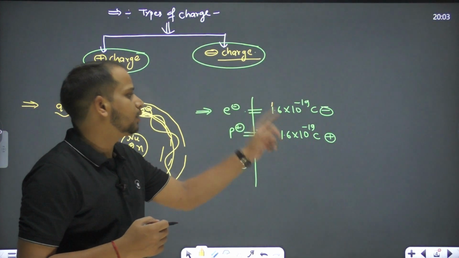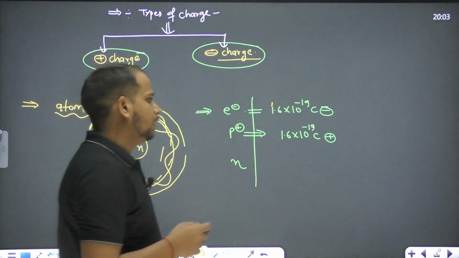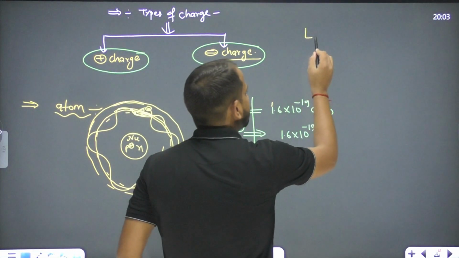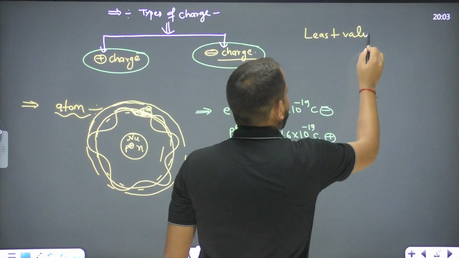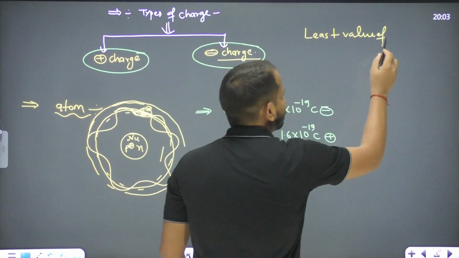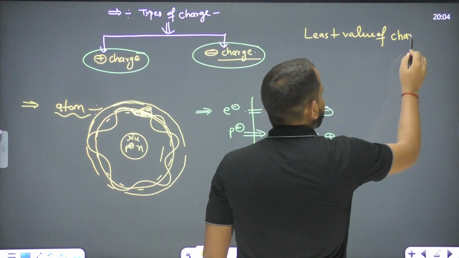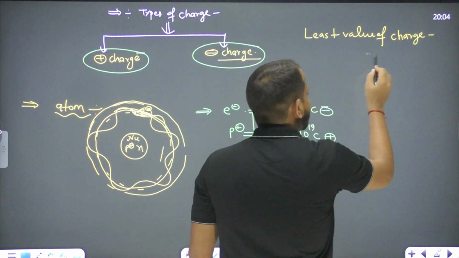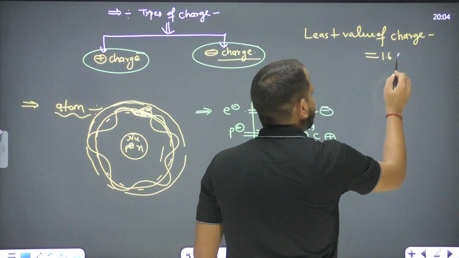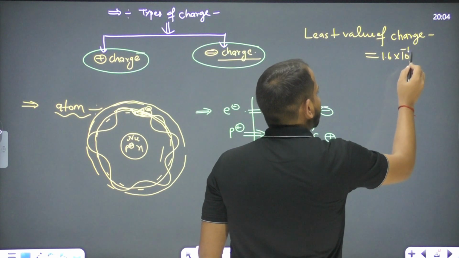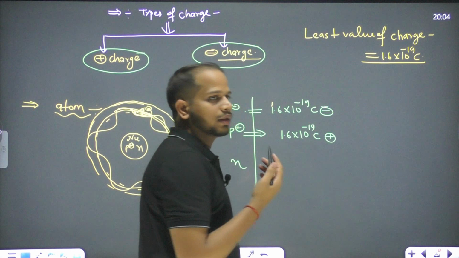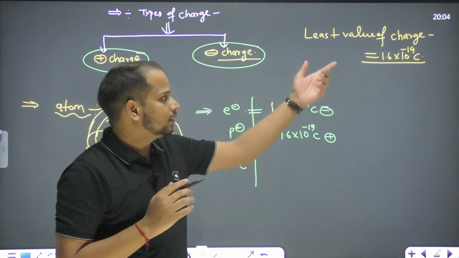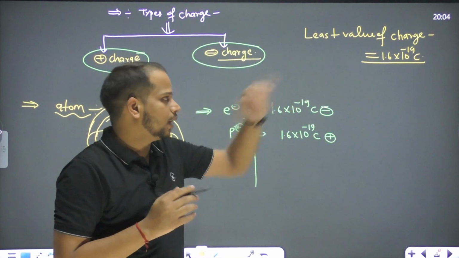Actually, this is the least value of charge. This is called the least value of charge. So what is the least value of charge over here? It's 1.6 × 10^-19 coulomb. The charge cannot exist less than this quantity, right? This is the least value of charge.